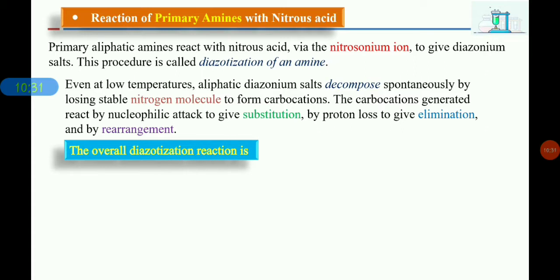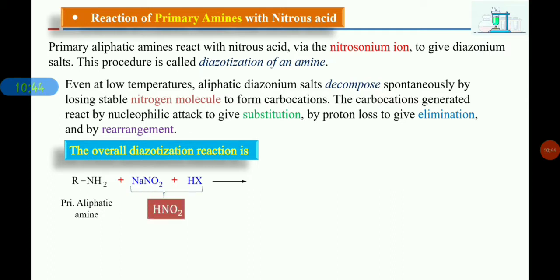Here we can see the overall diazotization reaction. A primary aliphatic amine reacts with a mixture of NaNO2 plus HX. Here NaNO2 and HX give nitrous acid, HNO2. This primary amine reacts with the nitrous acid and gives a very unstable diazonium salt.